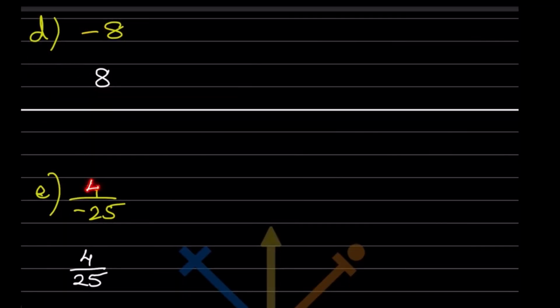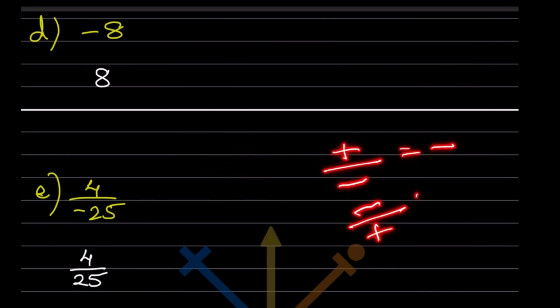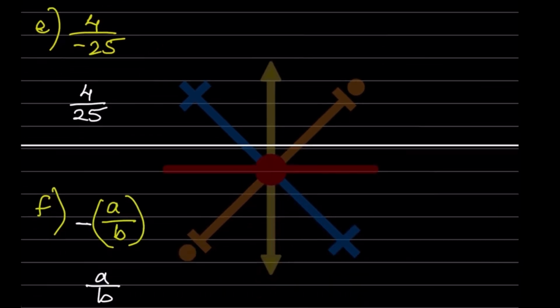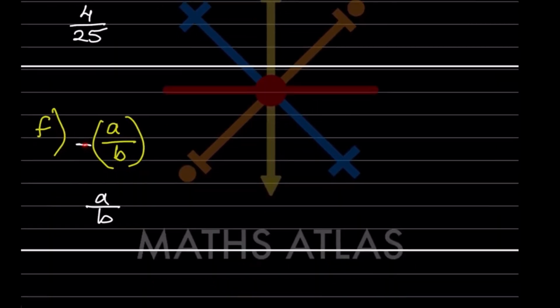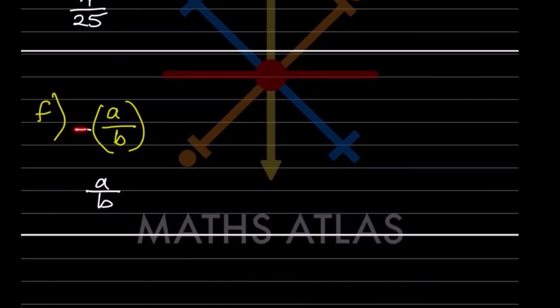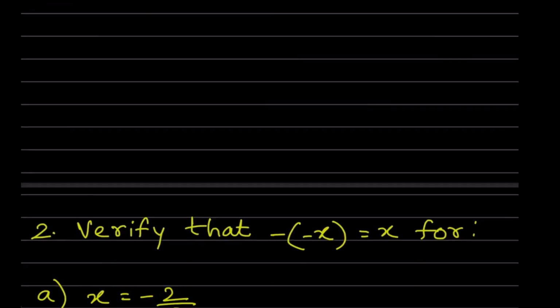See here, when we write a 4 by minus this, we can also write a minus 4 by 25. Why? Because whenever there is plus divided by minus, that also is minus, and minus divided by plus, that also is going to be minus. So both ways we can write. So this is going to be plus 4 by 25. Now here minus a by b, so that is going to be plus a by b. So we usually don't write plus, so that is going to be a by b.